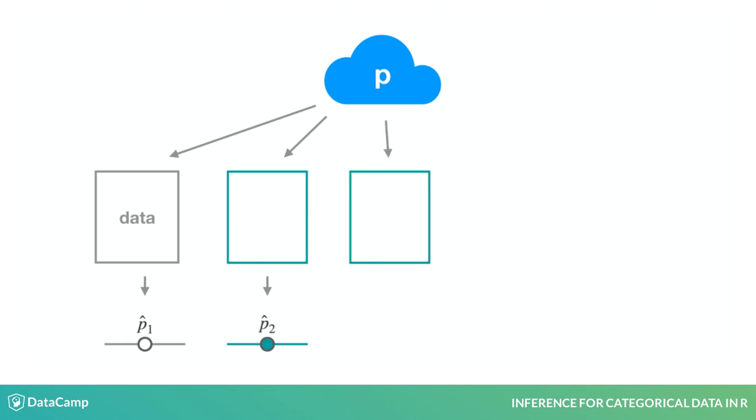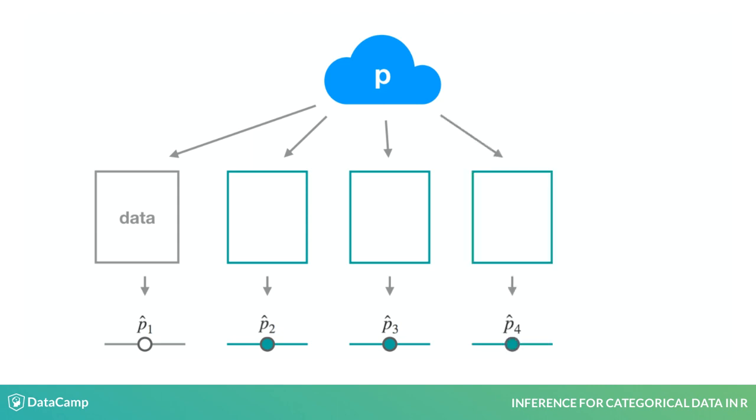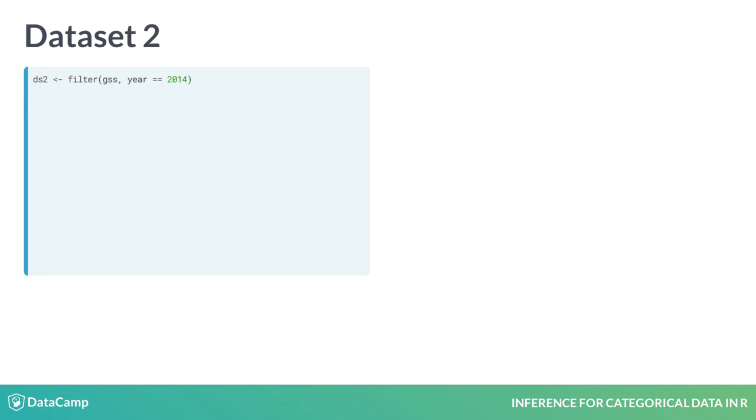We can imagine doing this a third time, a new data sample, a new p hat, and a new interval. We can keep this thought experiment going, but what we want to focus on is the properties of this collection of confidence intervals that is accumulating. While we can't go out right now and knock on doors to collect a new sample of data, we do have data from previous years that we can treat as separate samples.